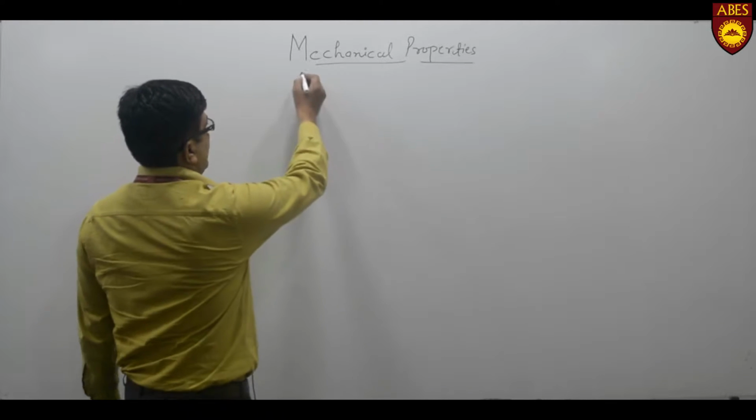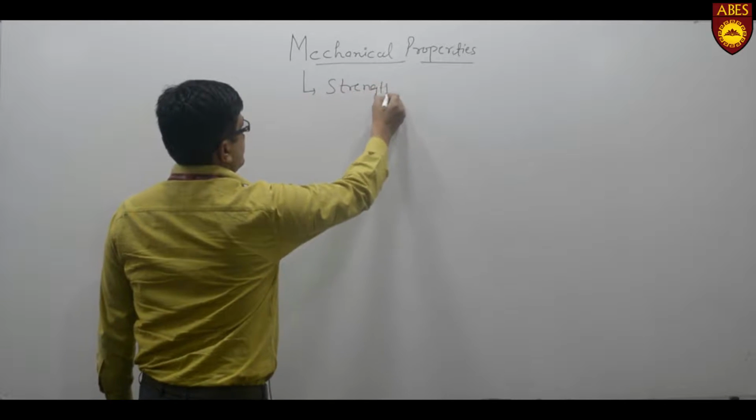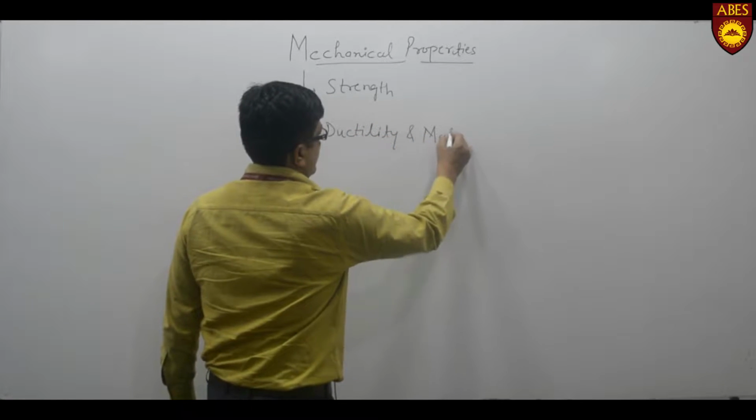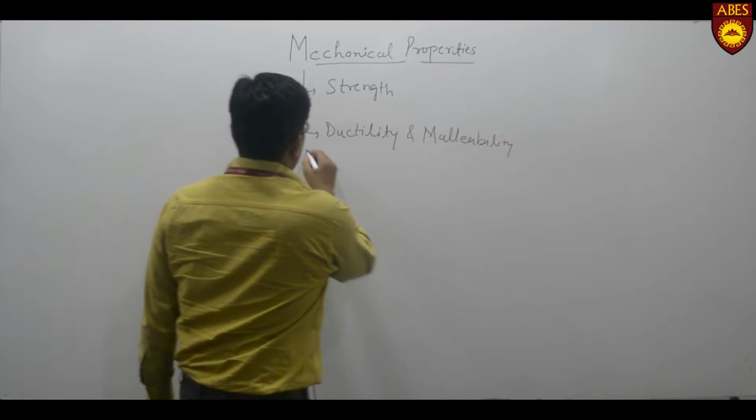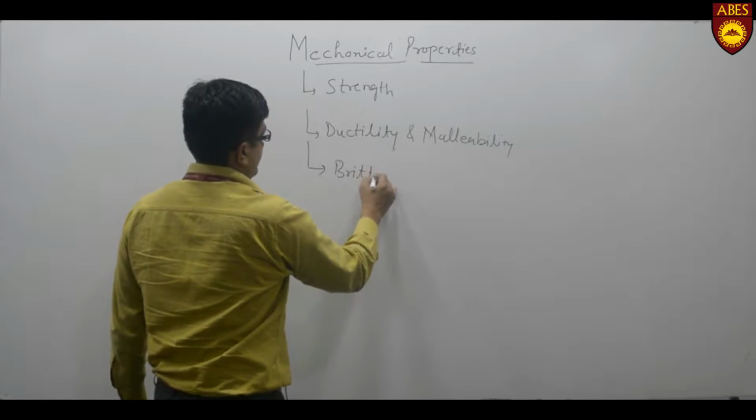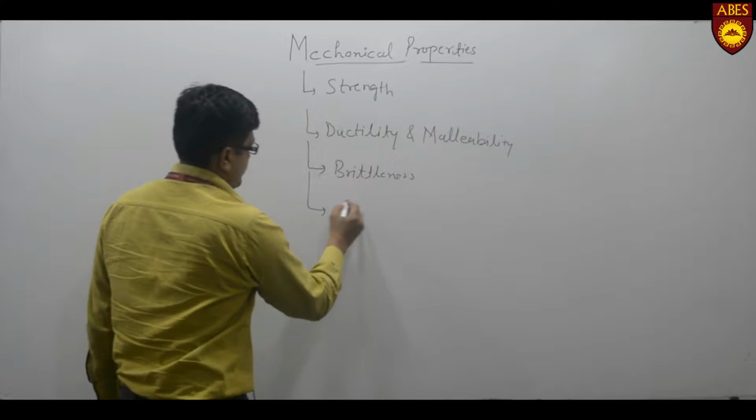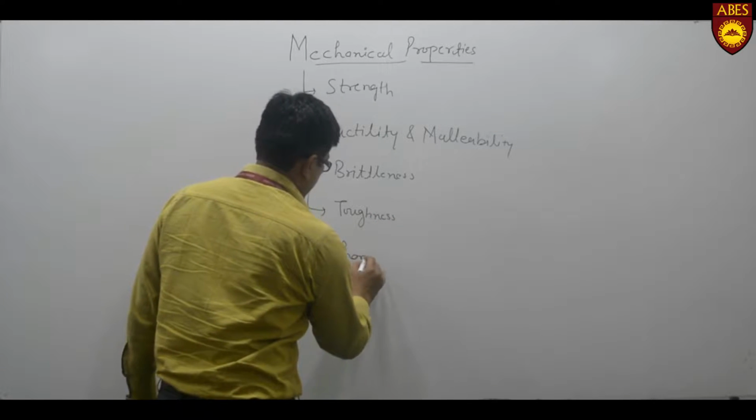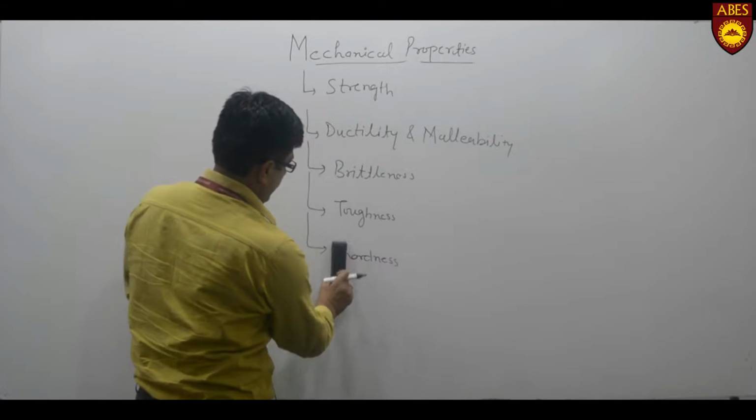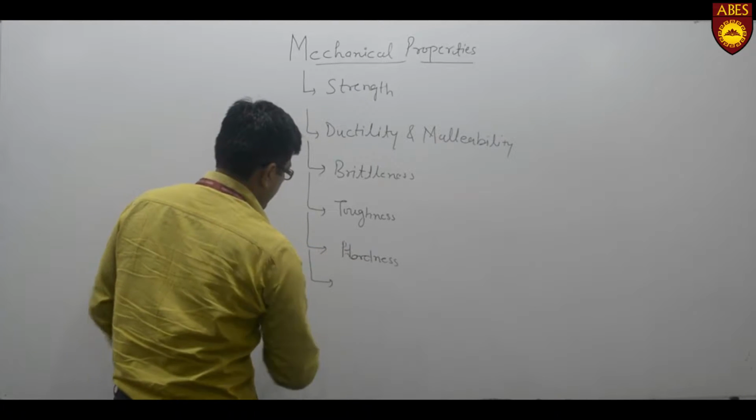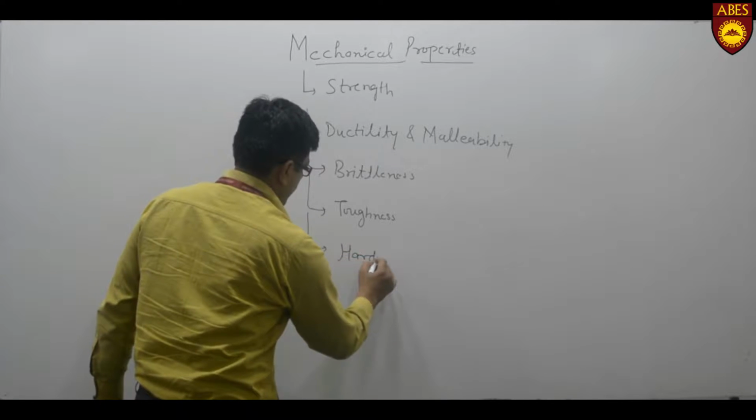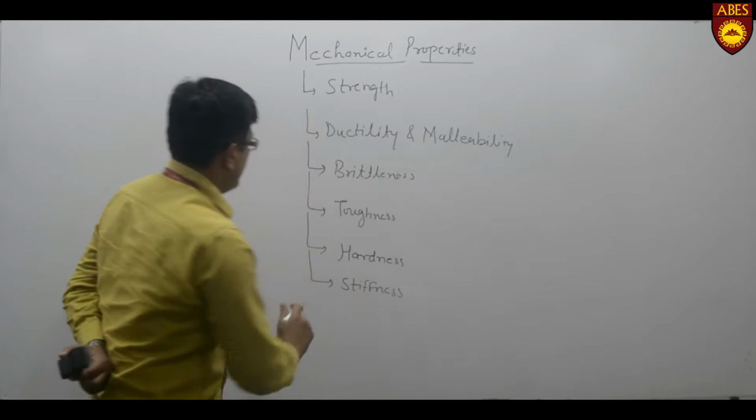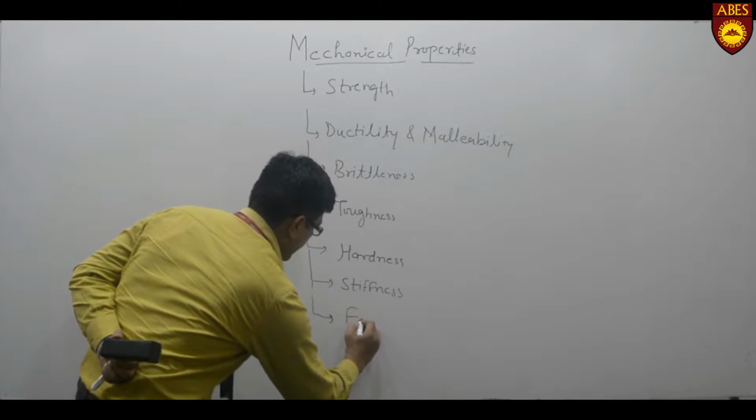So there are different mechanical properties like strength, ductility and malleability, brittleness, toughness, hardness, stiffness, etc. Or maybe you can say fatigue and creep also.